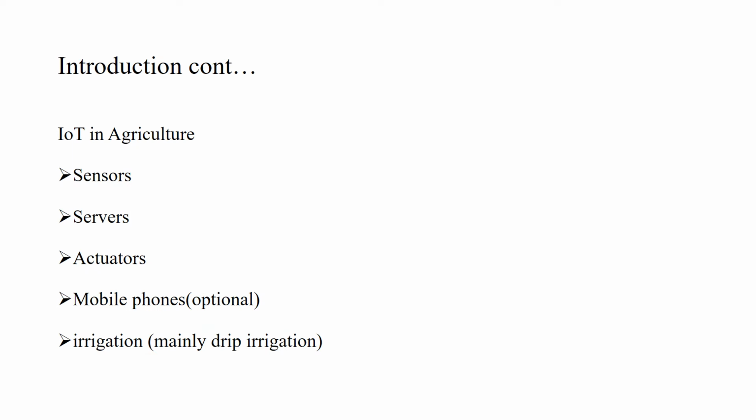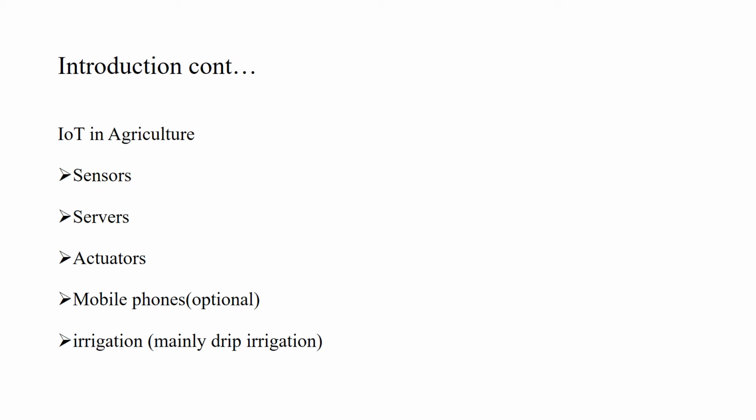Now we are going to introduce IoT in agriculture. We have various sensors, like sensors for measuring moisture and measuring temperature. We get data from these sensors and we want to process it. We have servers for processing the data. Now we want to send data from the sensors to the server. Here we are going to use Internet of Things. We send data from sensors to the servers via the internet. Then at the server we process it. The server may be in a room near the field or may be at the cloud.